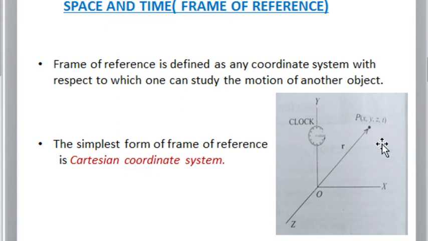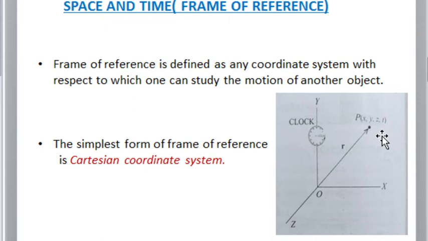Let an event be occurring at a point P. This event can be represented in terms of space and time. P has coordinates x, y, z and t. An event occurring in space can be represented in terms of space and time coordinates. The space coordinates x, y, z are the three-dimensional Cartesian coordinates and t represents the time coordinate.